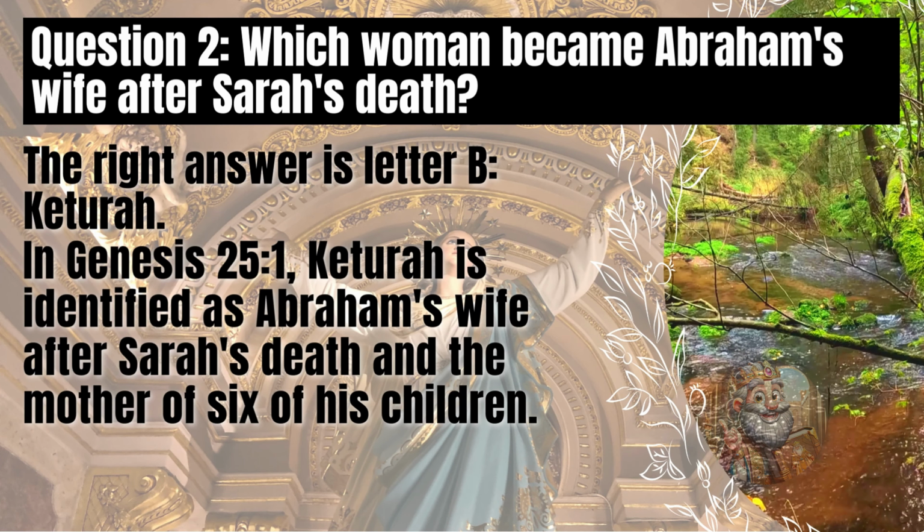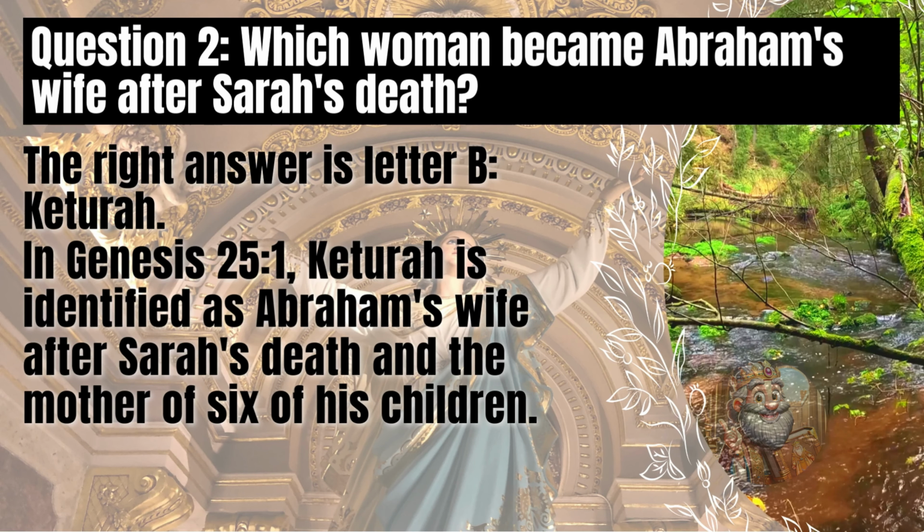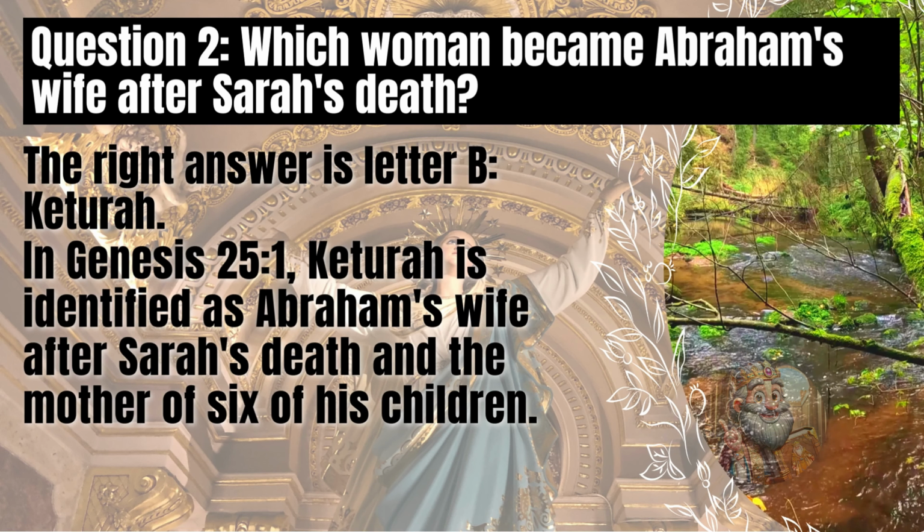The right answer is letter B, Keturah. In Genesis 25:1, Keturah is identified as Abraham's wife after Sarah's death and the mother of 6 of his children.